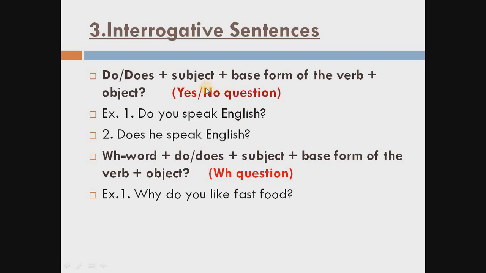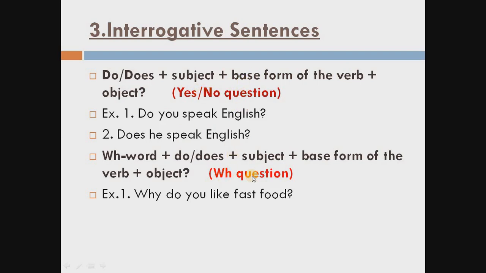So always remember students, whenever we are making the yes-no questions, we always start the question with do or does in the simple present tense. Do with the plural subject and does, see the second example, does he speak English? Does for the singular subject, he is the subject, speak is the main verb. We use here first form of the verb, then object. This is the procedure how to make the interrogative sentences for the simple present tense. This is the formation of yes-no question.